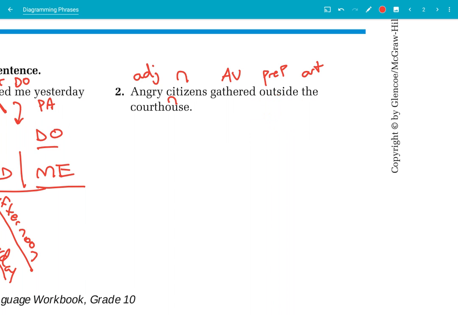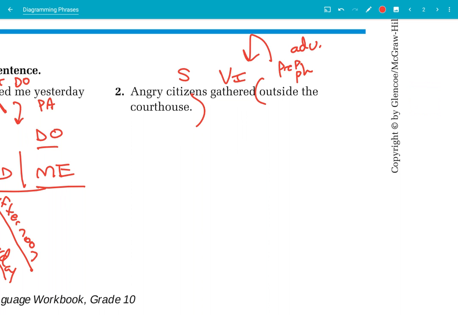Now for Tuesday's DGP, I know my subject is going to be citizens. What did they do? They gathered. Now, I need to determine if there's a direct object in the sentence or not. Did they gather pitchforks? No, it doesn't say they gathered anything. It only tells me where they gathered. So this is an intransitive verb. They gathered outside the courthouse. This is my prep phrase, and it modifies gathered. It tells me where they gathered. So it is going to be an adverb prep phrase.